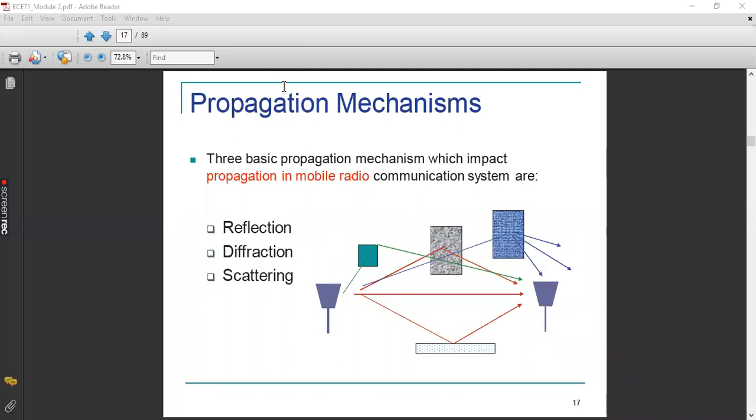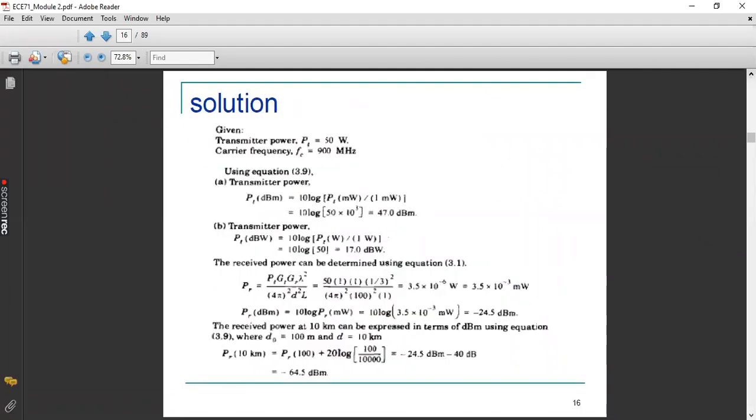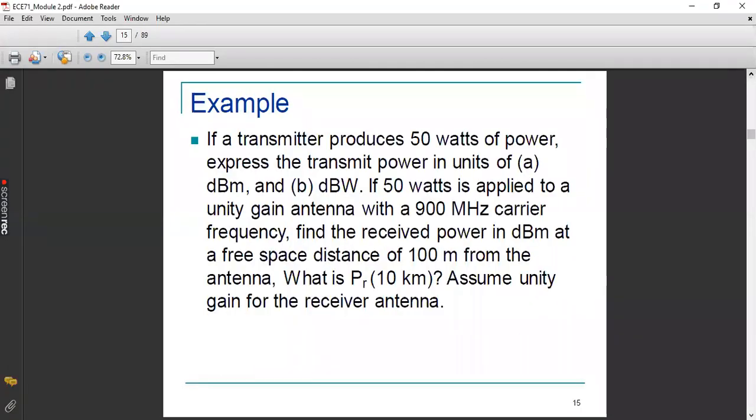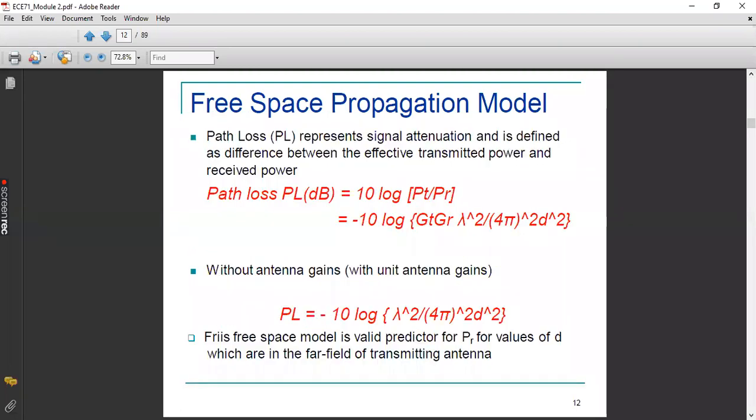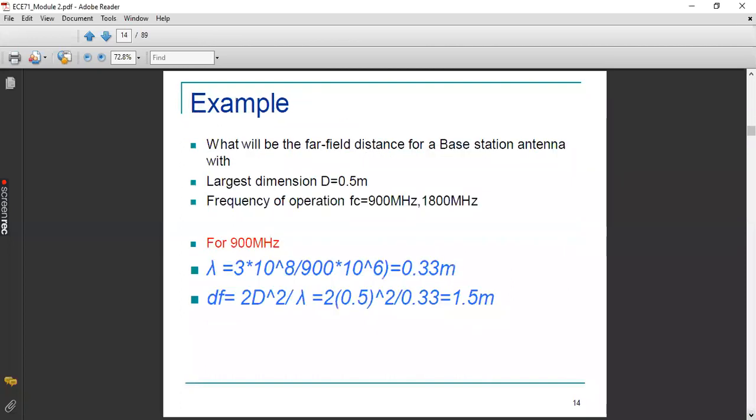So in yesterday's class, we were talking about the free space propagation model by using the Friis free space equation. And we have already got one relation, that is PR at a distance of D in terms of PR at a distance of D0. As well as one more equation that we have, that is nothing but the path loss in decibels in terms of the antenna gain, then the distance between the transmitter and receiver, as well as the wavelength.